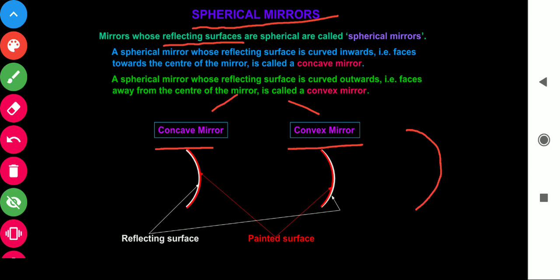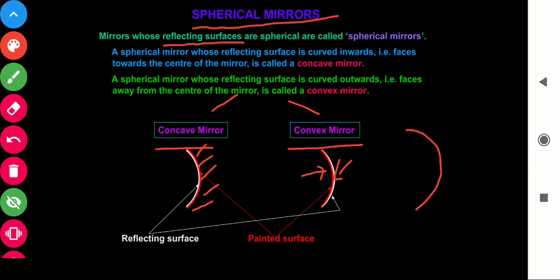Concave means the polish is here. This is the polished surface and this is the reflecting surface. And when we talk about convex, it is just reverse. The paint surface is there and the reflecting surface is this.